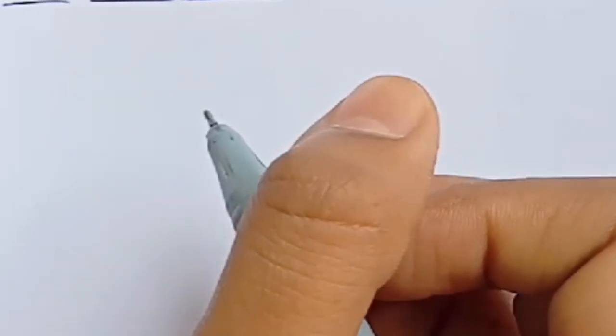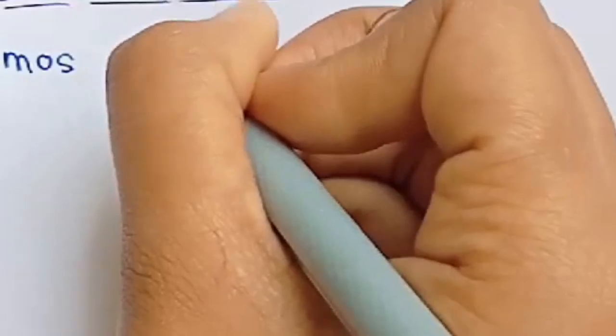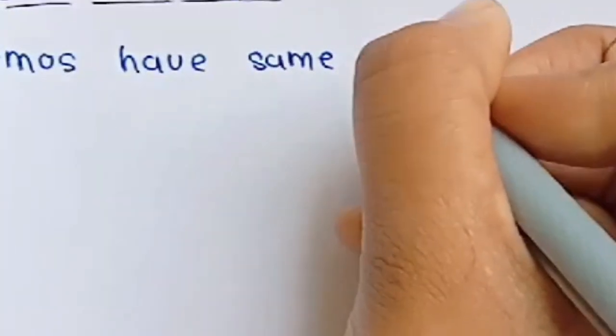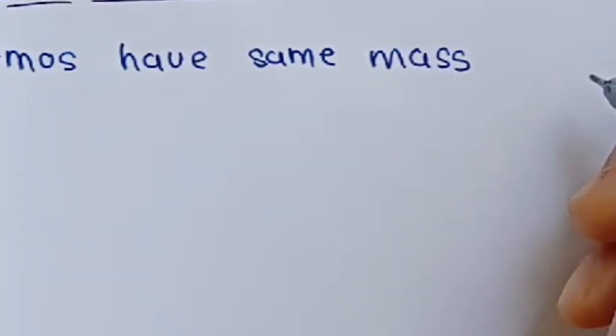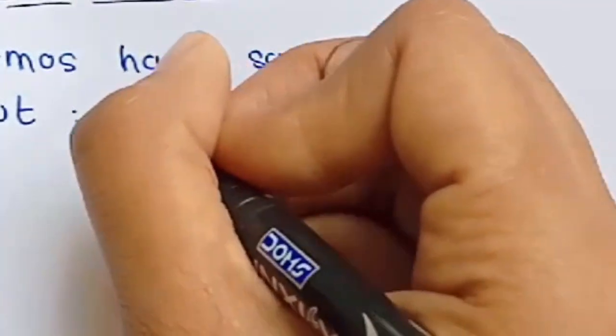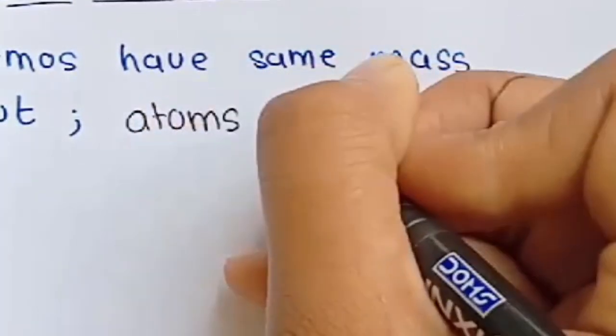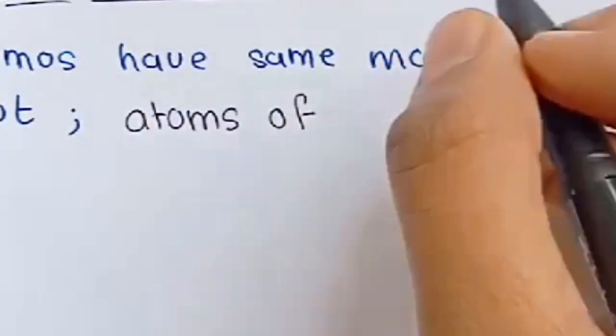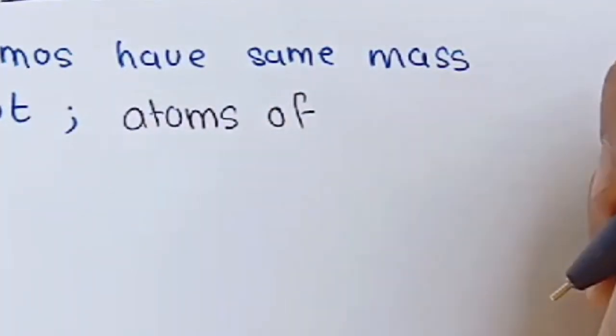So very first thing, he said that all atoms have same mass. He said that atoms of the same element have the same mass. I forgot to write that.